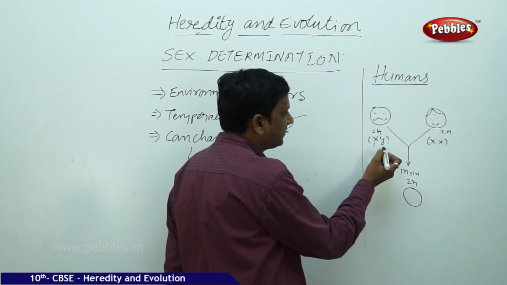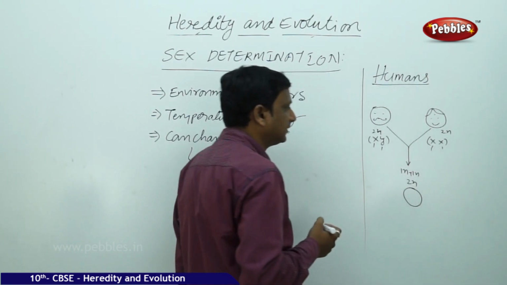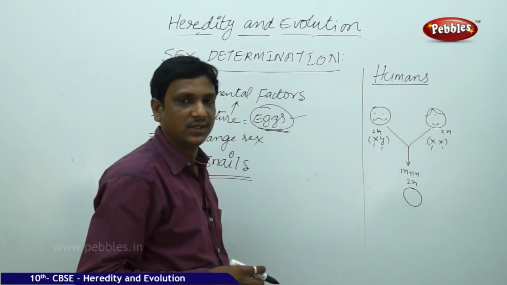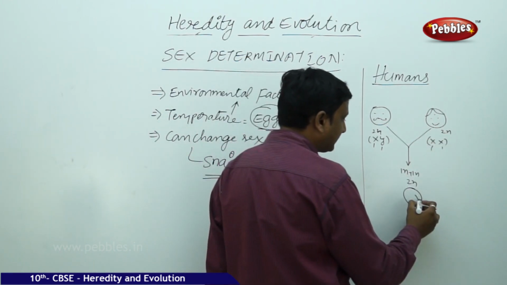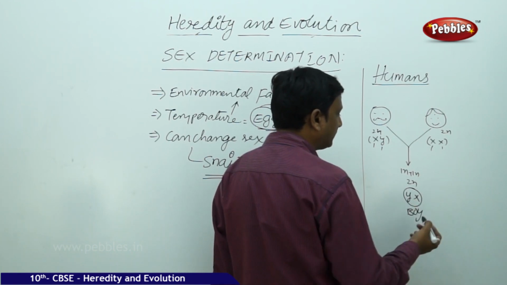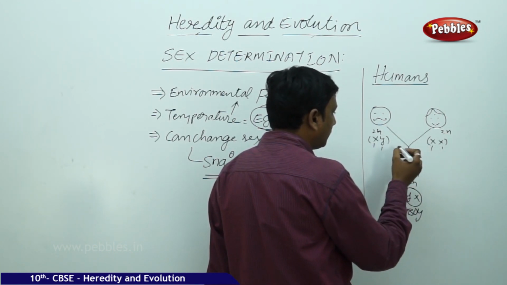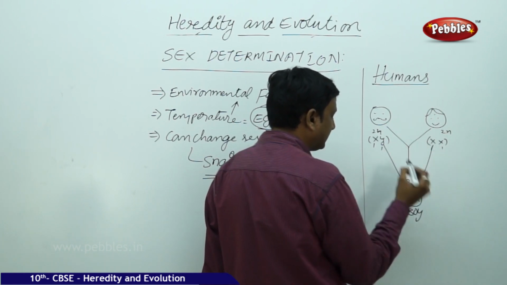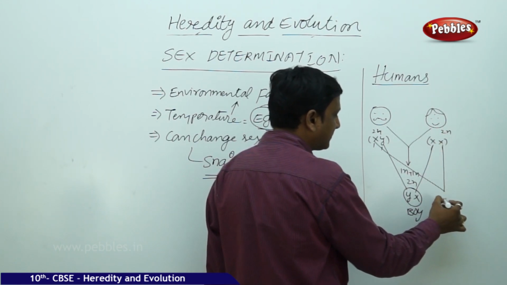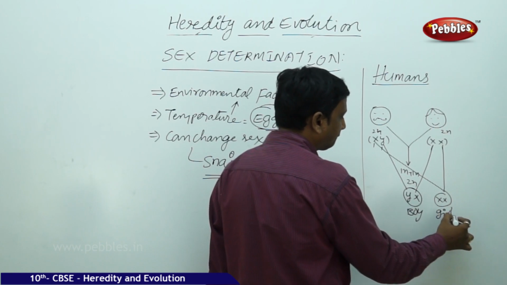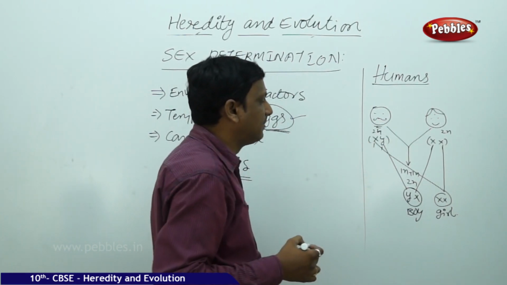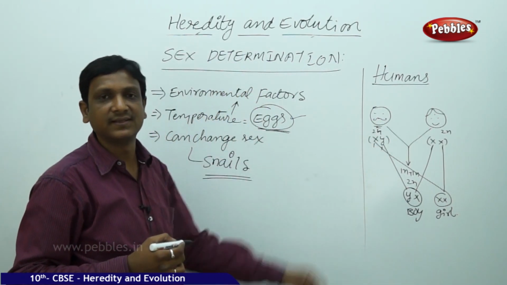This is one set, this is one set. But we know that they cannot contribute two sets, only one set they have to contribute. So if mother contributes X, father contributes Y, it will be a boy, XY combination. If father contributes X, mother contributes X, it is XX, girl. So it is in the hand of the father whether the born baby will be a boy or a girl, determined only by the father here.